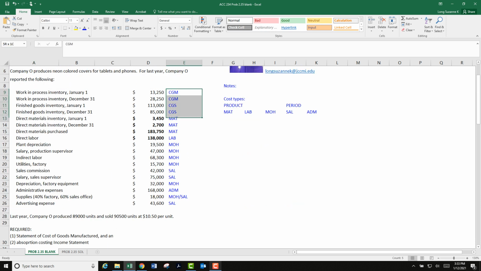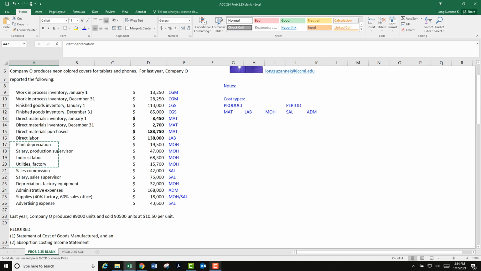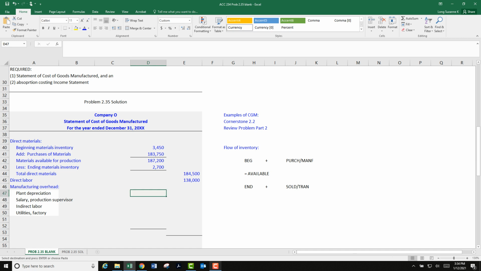So if you didn't do this coding over here, if you didn't do that sorting ahead of time, now you'd be pecking and hunting and digging, looking through this list for anything that's manufacturing overhead. In this case, since we did do the pre-sorting, I need 1, 2, 3, 4, 5, 6. I've got 6 of these to get from top to bottom. Here's 4 all in a row. I'm going to go ahead and copy and paste from up here to down here, and then I'm going to do some formatting when I get done. So these 4 I'm copying and pasting.